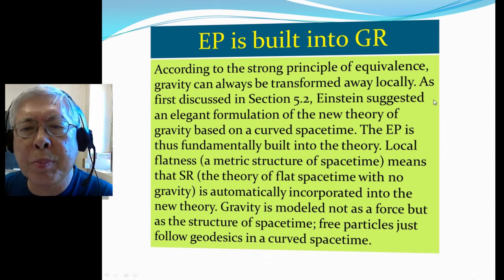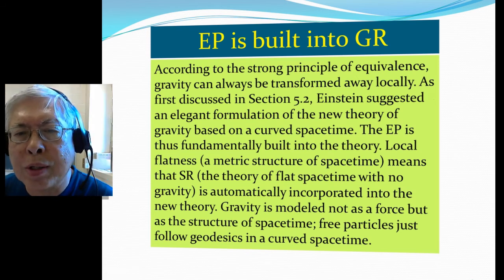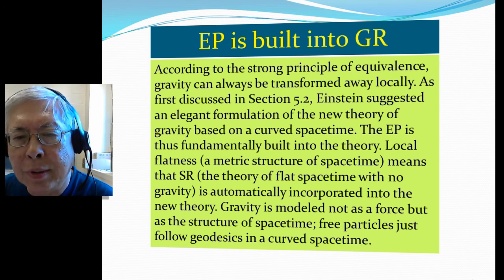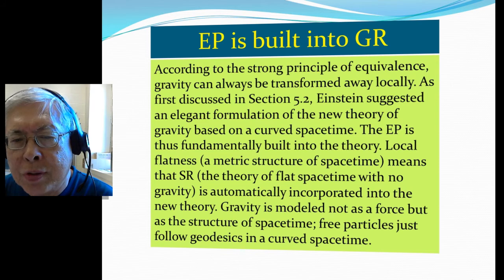According to the strong principle of equivalence, gravity can always be transformed away locally. As first discussed in chapter 5, Einstein suggests an elegant formulation of a new theory of gravity based on curved space and time.